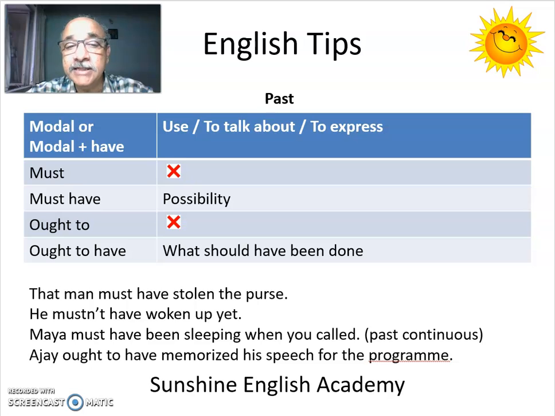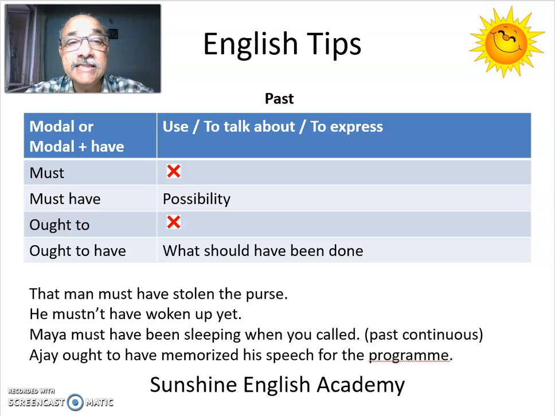Now we come to must have. That man must have stolen the purse. It's a possibility of the past. Is it strong or weak? It's a strong possibility. Must is a strong word. Must have. Next. He mustn't have woken up yet.